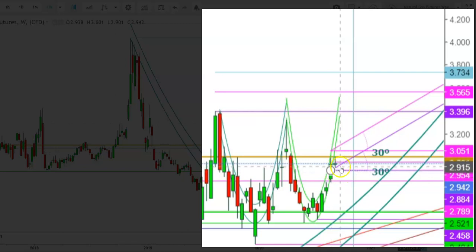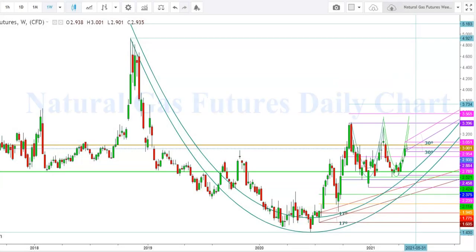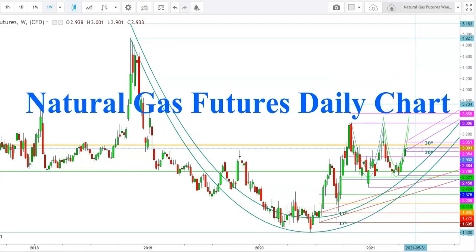So here I find that if the natural gas futures successfully sustain above the immediate psychological resistance of $3 during this week, we will see the natural gas futures could try to hit the next target at the levels of $3.389 during the upcoming week, because here I find that this U-shaped pattern could be completed during the month of May itself. So friends, now let us check this move in a daily time frame.